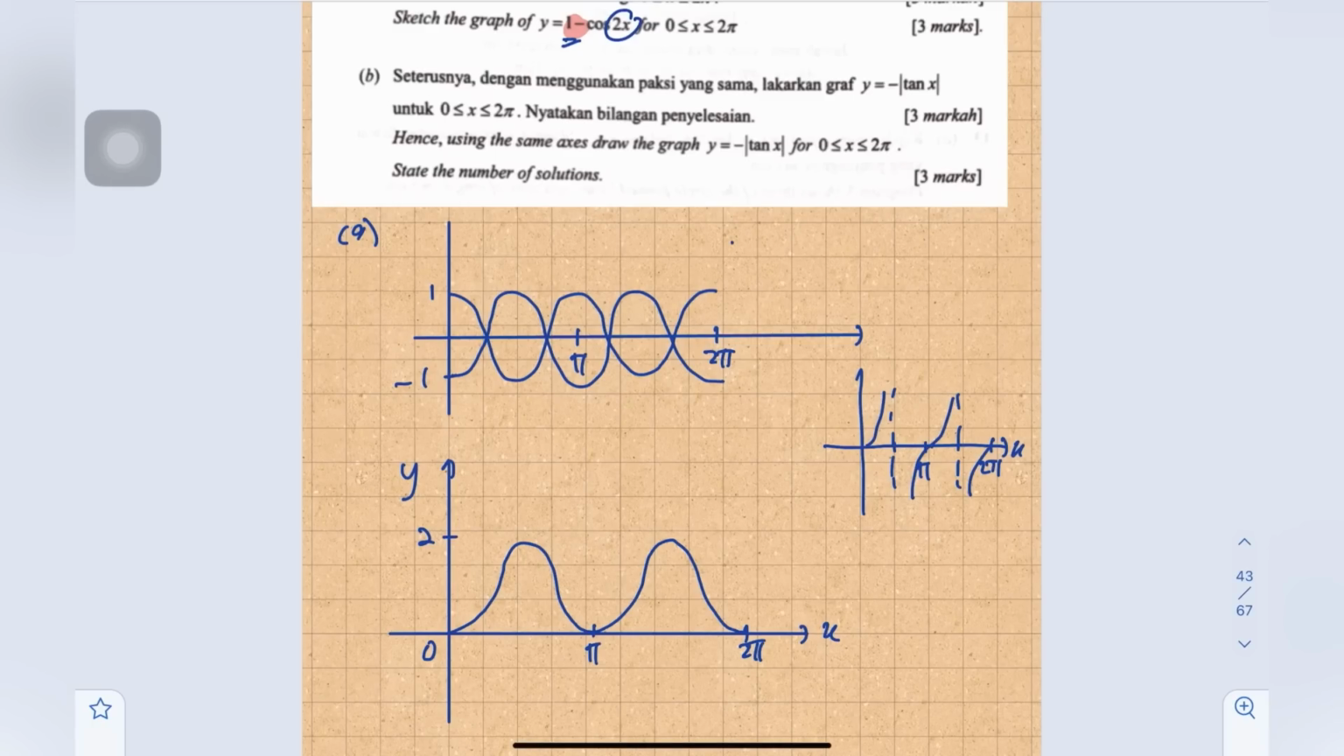Okay, so we have modulus. Okay, meaning that we have to reflect the negative side to positive. Okay, then we have negative. So we reflect back to x-axis. Okay, so then the final one like this. Okay, so then we draw properly on the same axis the graph of y equals to 1 minus cos 2x.